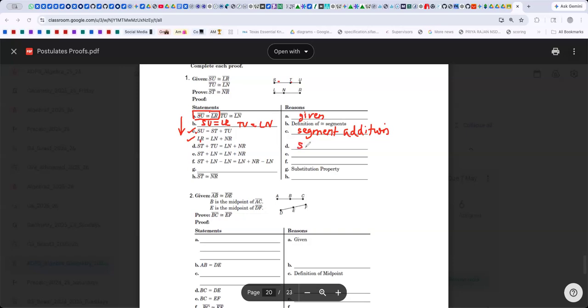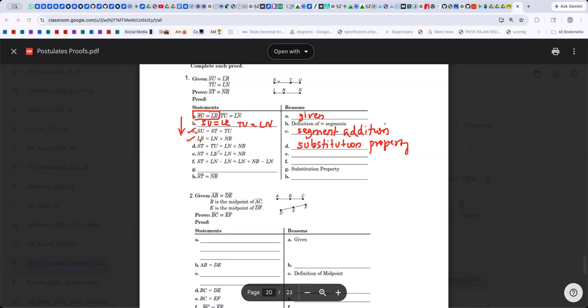Can I say substitution property of equality? Sure. You're just substituting for LR and equating it, right? And then ST plus LN will be equal to LN plus NR.